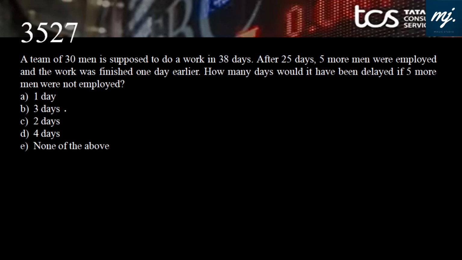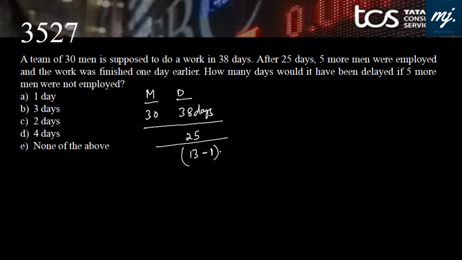Okay, let's take this. This is a bit different from the previous one. A team of 30 men can do a work in 38 days. After 25 days, 5 more men were employed and the work was finished 1 day earlier. So after 25 days, we are left with 13 days, but work was completed 1 day earlier. That means work got completed in 12 days. If 5 more men were employed, that means if 35 men are employed, then the remaining work is completed in 12 days.